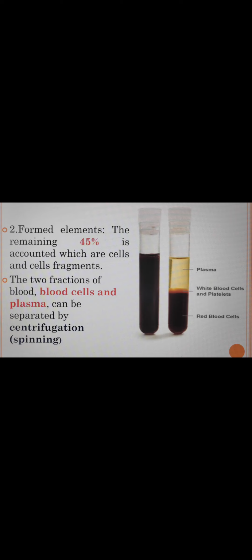The two fractions, the blood cells and plasma, can be separated by centrifugation, spinning. There is a machine called a centrifugation machine. In that machine, after collecting the blood in a test tube, we put it in the centrifuge, and it can separate the plasma and the other formed elements. In the picture also we can see the plasma, the straw-colored clear watery fluid, and the remaining formed elements stay in the test tube downward.